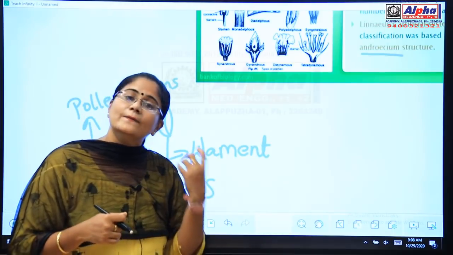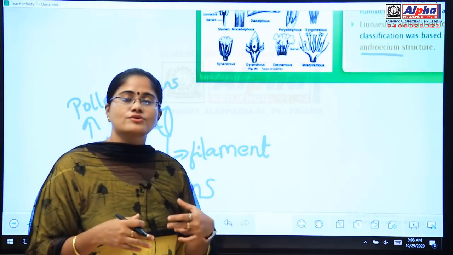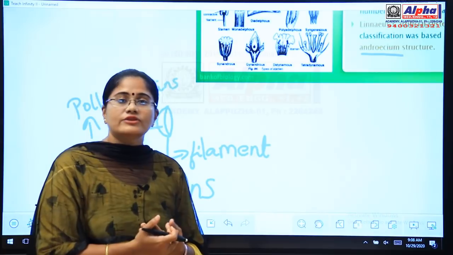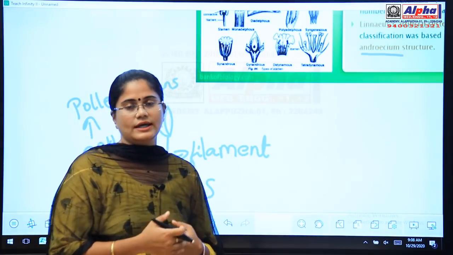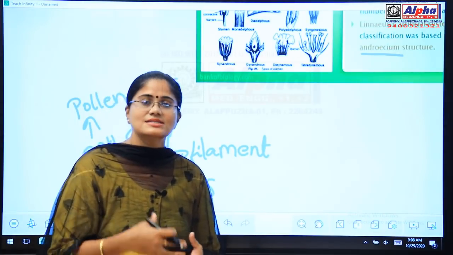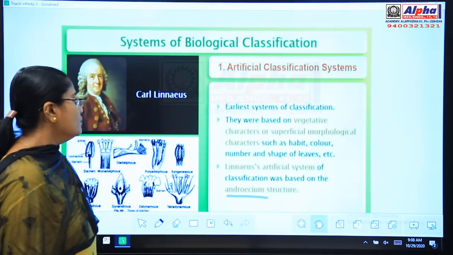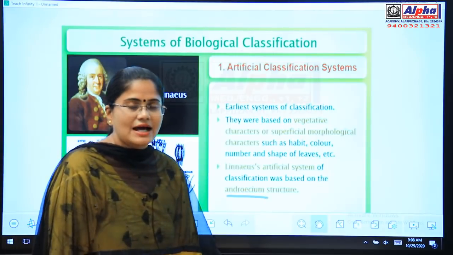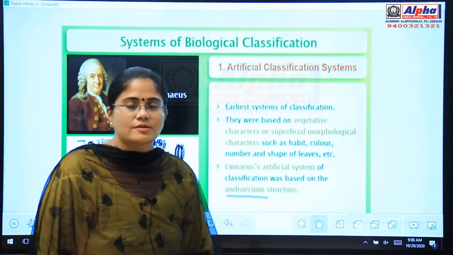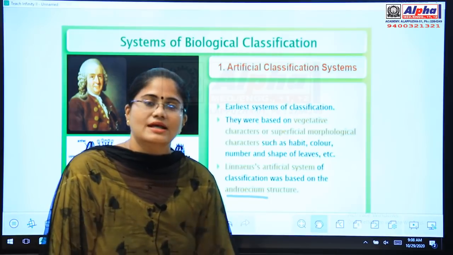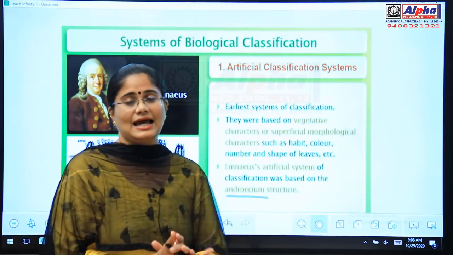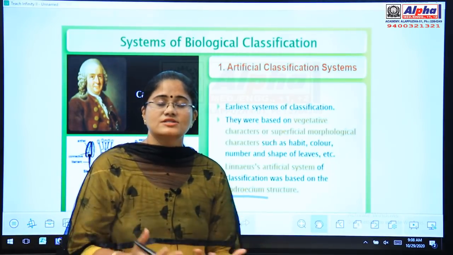Pollen grains are the male gametes, which in turn fuse with the egg of the female unit. Okay, and thus fertilization takes place and a zygote is formed. Is it clear to you? So the artificial system of classification means it is the earliest system of classification, and it is mainly based on morphological or the physical characters of a plant. And what are these physical characters?